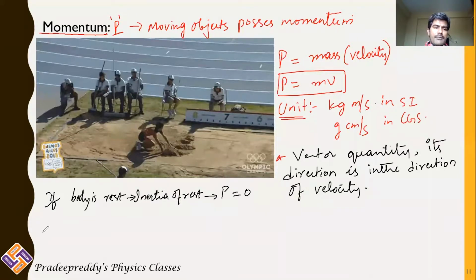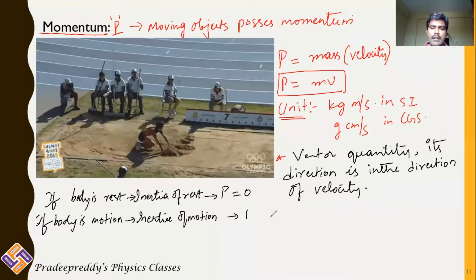Suppose the body is brought to motion, then definitely it possesses inertia of motion, and inertia of motion has non-zero momentum because the body is in motion. His mass is not equal to 0, velocity is also not equal to 0.